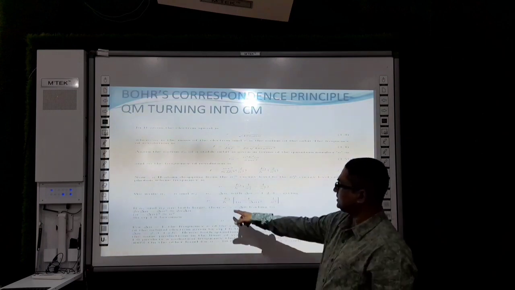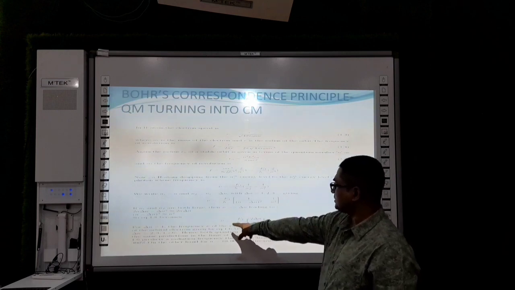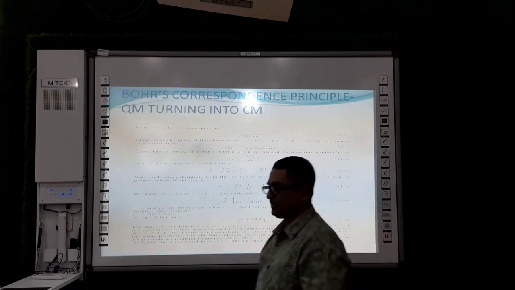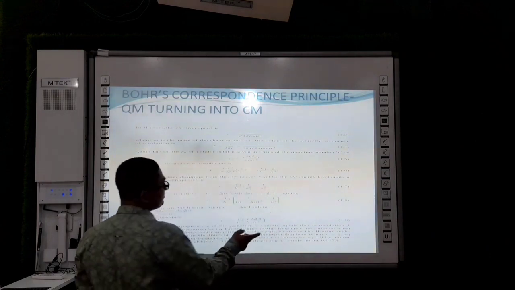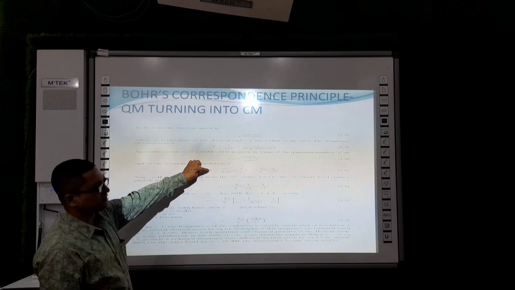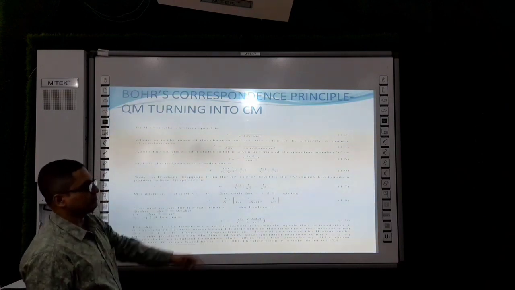If we put that n is very much larger than del n, then ultimately this frequency, the new frequency, is going to be equation 1.9. We can make a comparison between 1.9 and 1.6. Here f represents the classical frequency, and nu represents the quantum frequency.